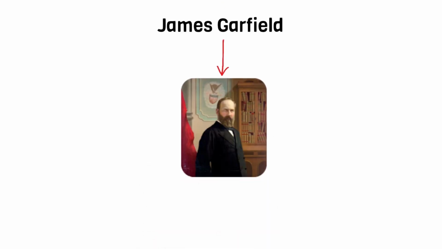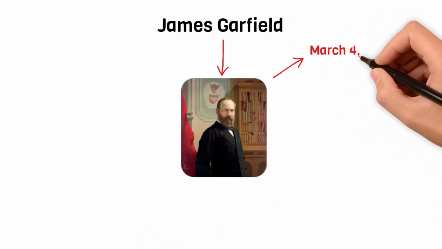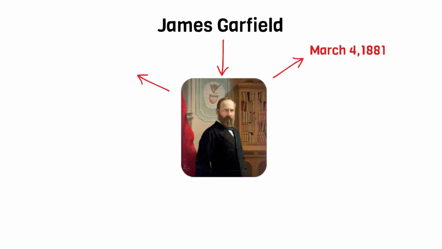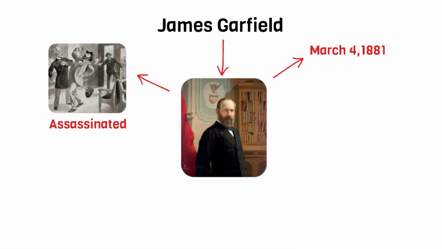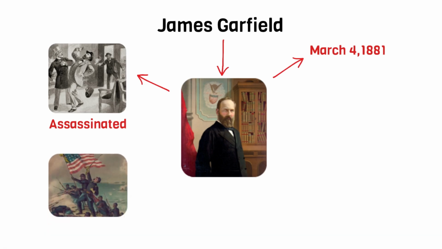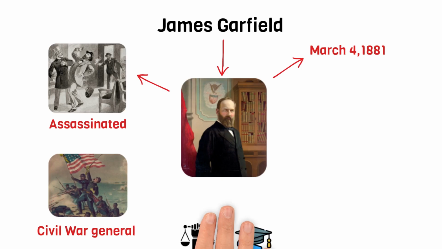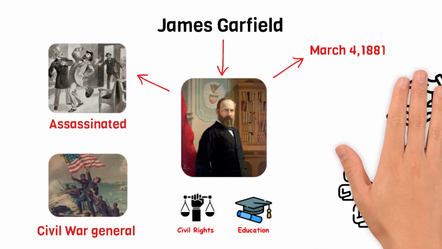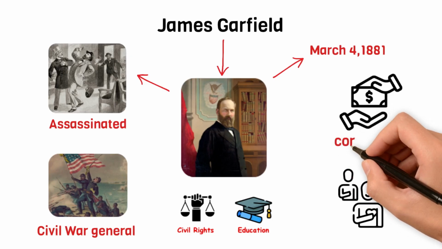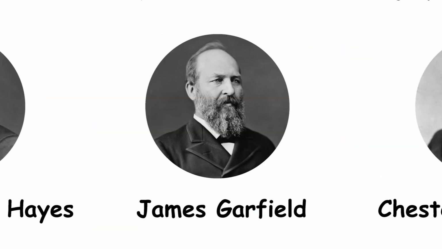James Garfield. He became the 20th President of the United States on March 4, 1881. Garfield's presidency was tragically cut short when he was assassinated just 4 months into his term. Before his presidency, Garfield was a Civil War general and a member of the House of Representatives. He was known for his support of civil rights and education reform, and is also remembered for his dedication to public service and his efforts to address corruption in government.